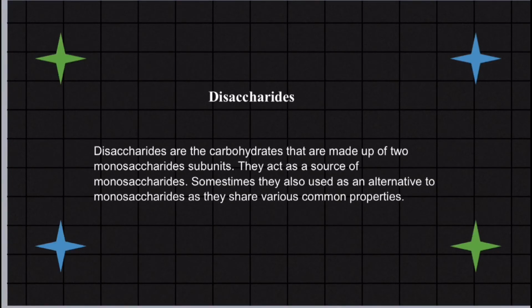Disaccharides. The disaccharides are the carbohydrates that are made up of 2 monosaccharide subunits. They act as a source of monosaccharides. Sometimes they are also used as an alternative to monosaccharides as they share various common properties.